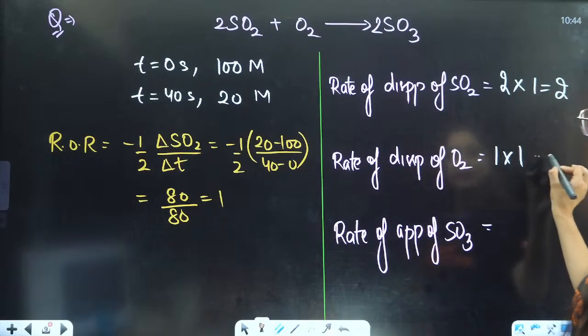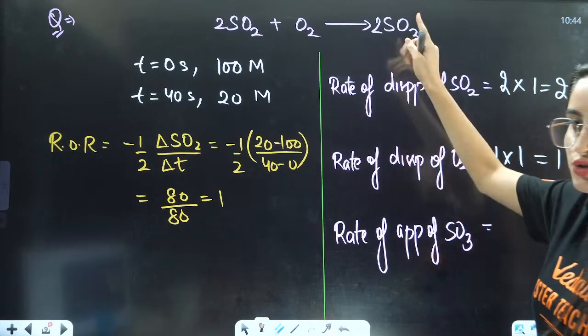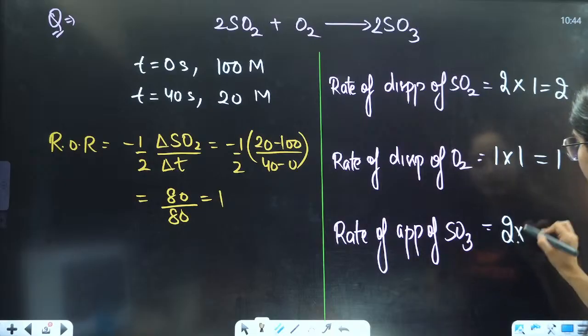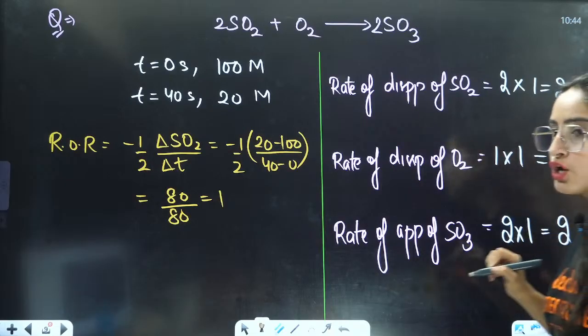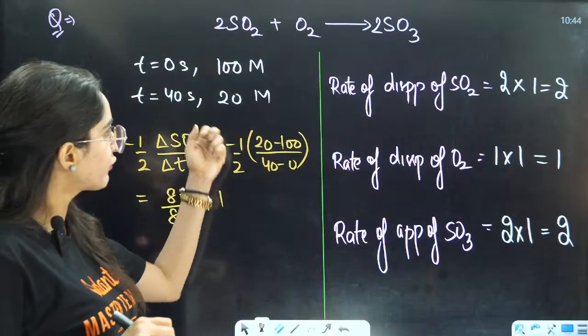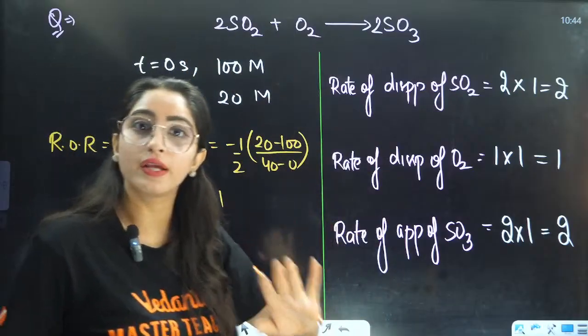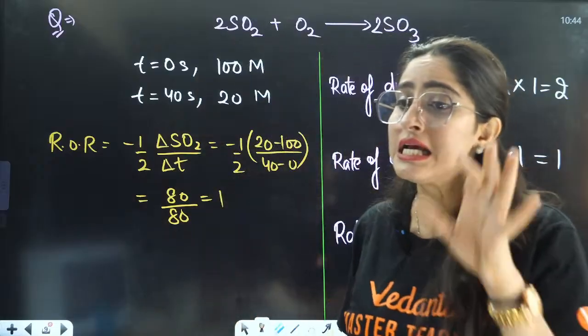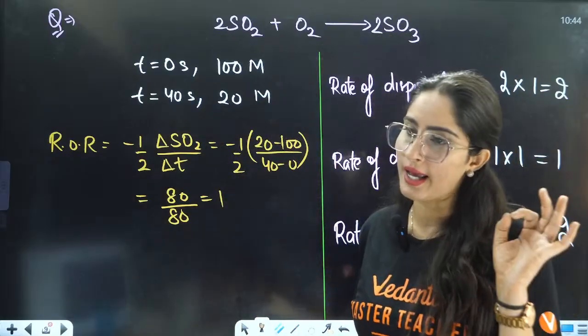Here it is disappearance of O2. Stoichiometry is 1 multiplied by 1, answer is 1. Here the stoichiometry is again 2 multiplied by rate of reaction, answer is 2. So this way, from one single thing you can calculate rate of reaction, disappearance, appearance, everything you can calculate from that, whatever they ask you in the exam.